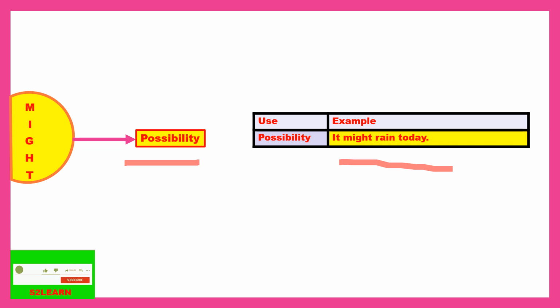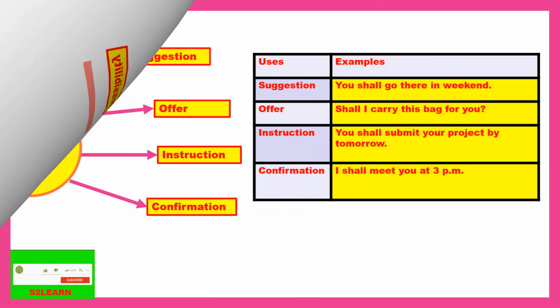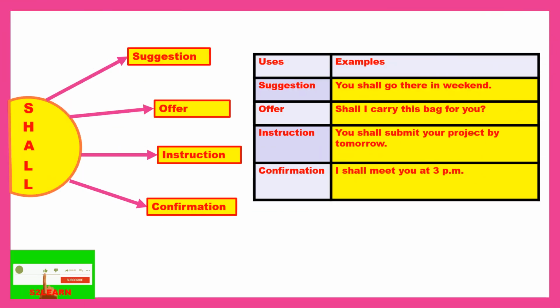Now moving to our next modal verb, that is shall. Shall is used for suggestion, offer, instruction and confirmation. Coming to the first one, suggestion: you shall go there in the weekend. So I am suggesting that you shall go there in the weekend. Next is offer: shall I carry this bag for you? I'm offering because he's unable to carry the bag, so I'm asking, shall I carry this bag for you?